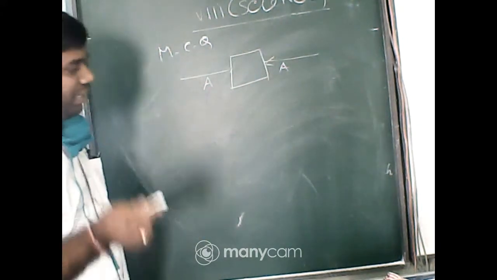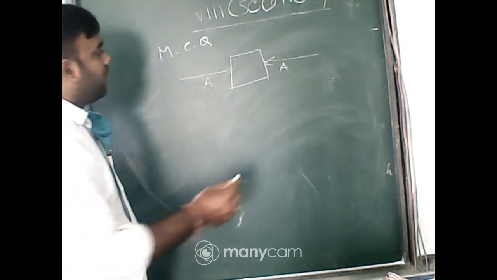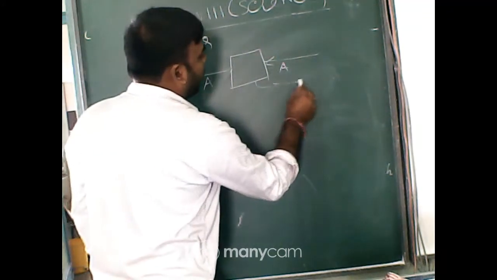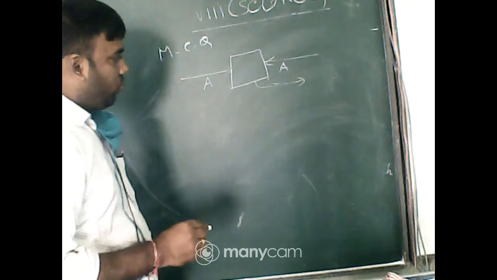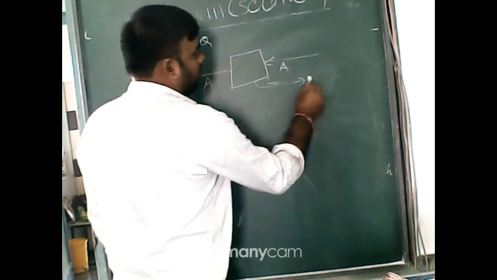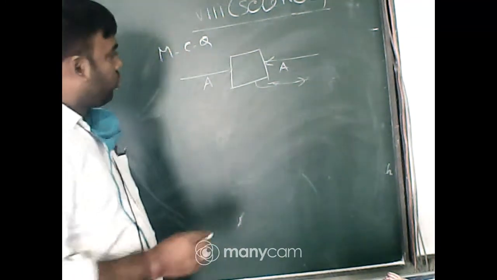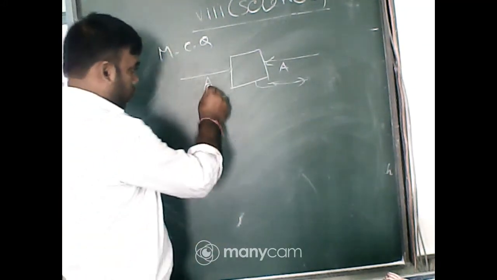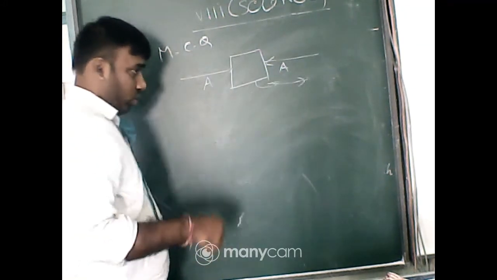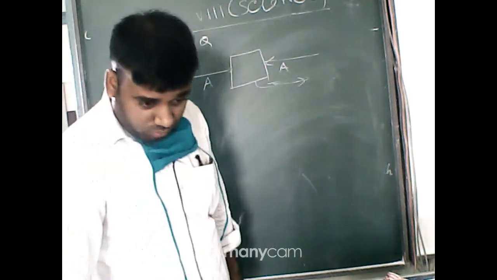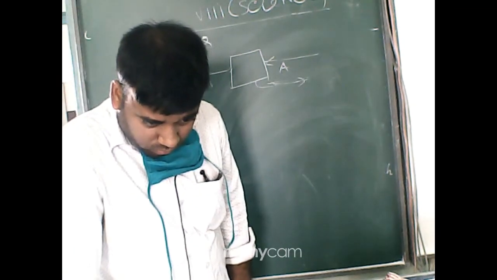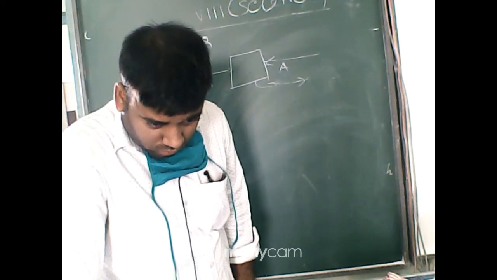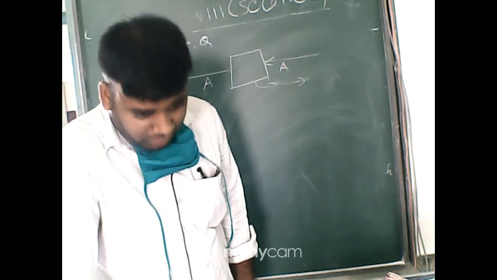Now, as a result, it has been seen that the box is moving along this direction. So whose force is greater, Oinangsu or Onnoy? Yes, Onnoy's force is greater.